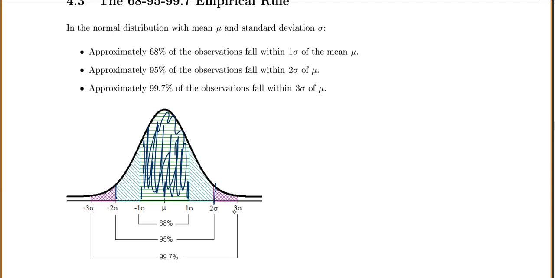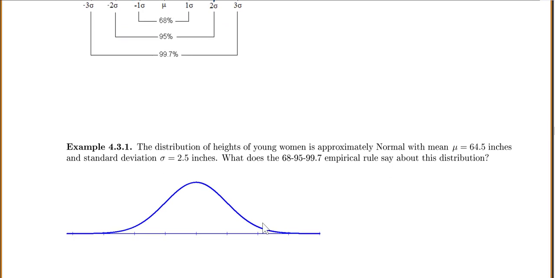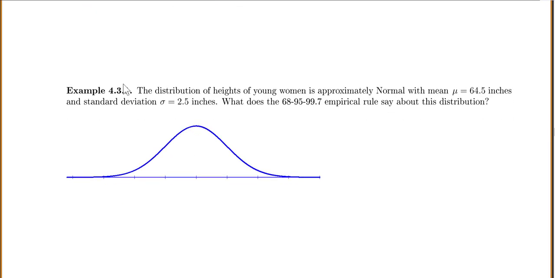This is really cool because this works for anything that's normally distributed. If we know it's a normal distribution, we know how much of our data will be within one standard deviation or within two standard deviations. So in this example, the distribution of heights of young women is approximately normal with a mean of 64.5 inches and a standard deviation of 2.5 inches. We want to know what the empirical rule says about this distribution.